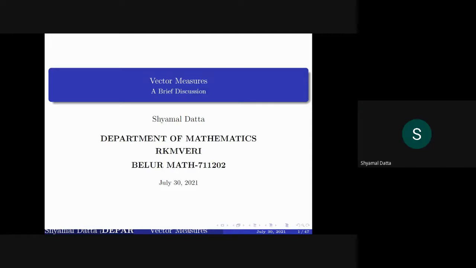Okay. First of all, good afternoon to everyone, and thanks to Stefan sir for arranging a slot for me. And today we will discuss a topic on vector measures, and we will see how the usual concepts in real valued measures are actually generalized in the case of vector valued measures. So let us start with some definitions.